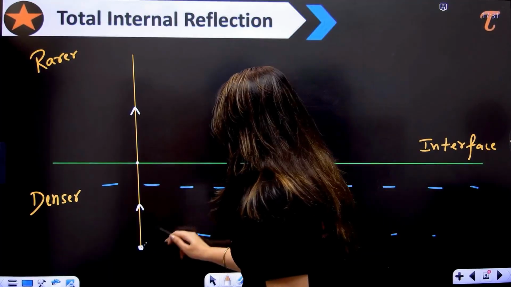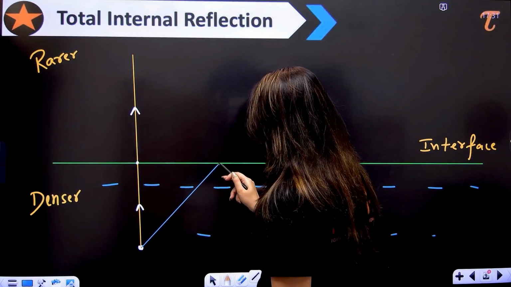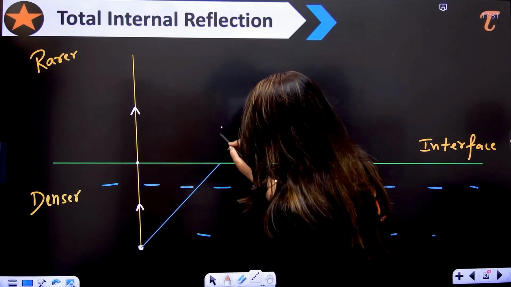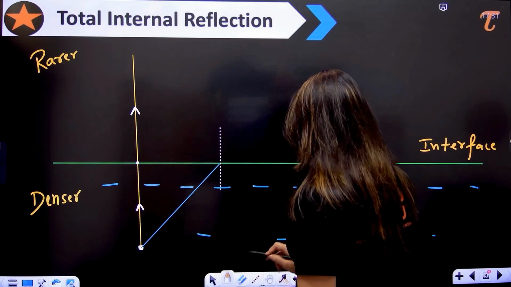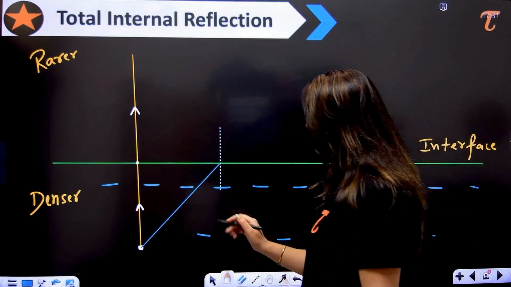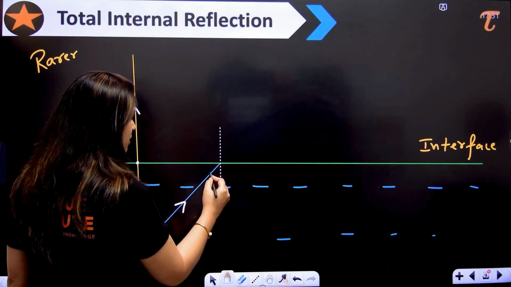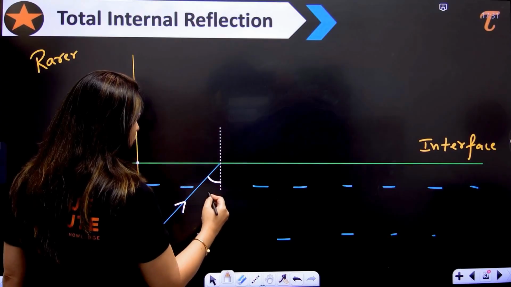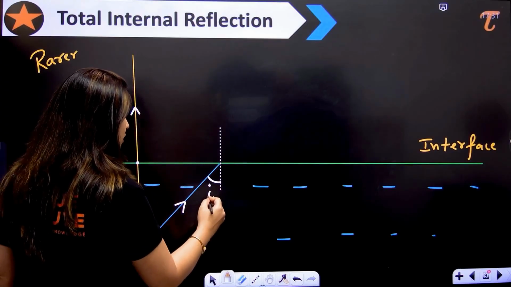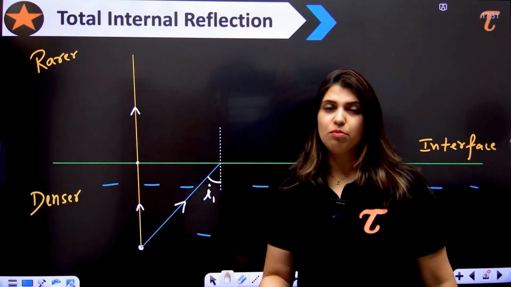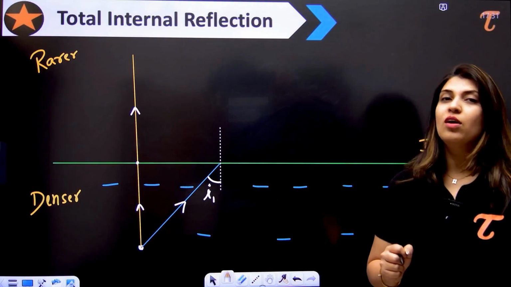If I am considering the other ray which is falling like this, and if I have to draw the normal, then I can draw the normal something like this, right? So I can see here that the ray is going like this. So this is the incident ray. Let us suppose this is the angle of incidence I1. Then what do you know? If the ray is moving from denser medium to rarer medium, then it should bend what?